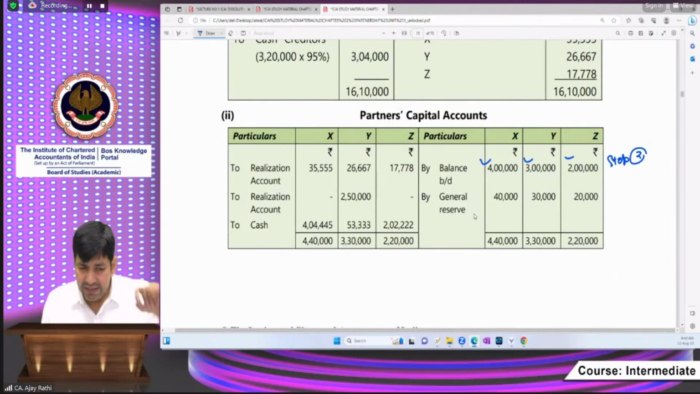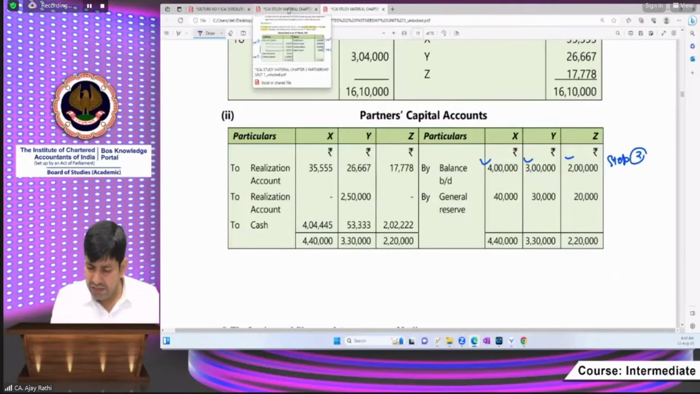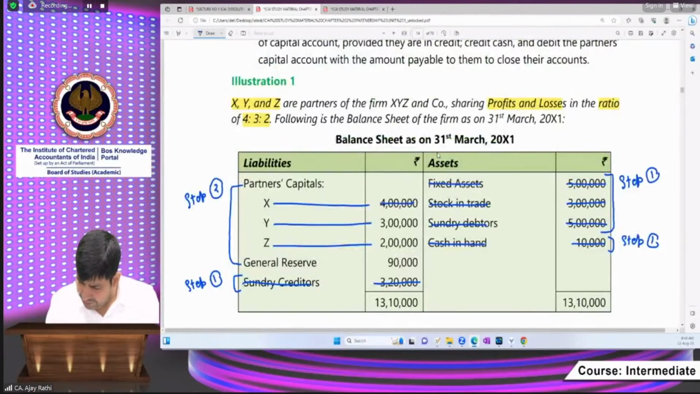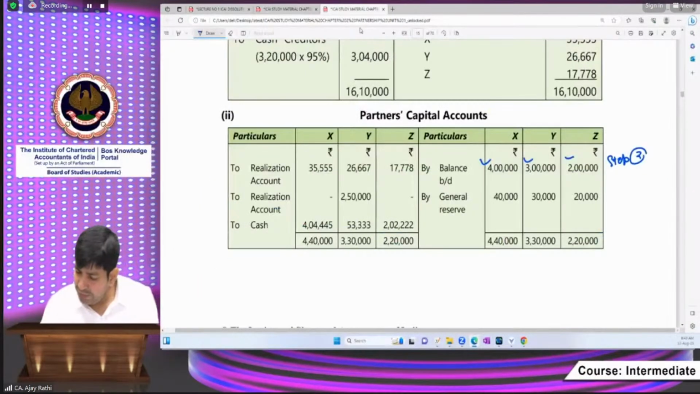Okay. Step number 2, is there any pendency? We have closed these things. Yes, sir, step number 2 is still pending. Reserve and surplus is also part of owners fund. Yes. Then transfer these journals also. And what is the ratio? That is 4:3:2. The profit must also be distributed to the partners in the profit sharing ratio. So 90,000 will be distributed in this way, 4:3:2. This is also step number 2.